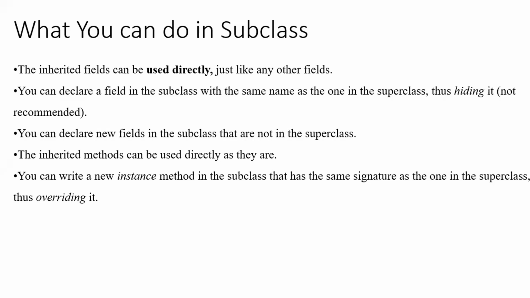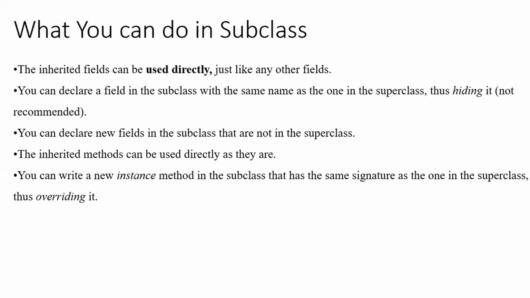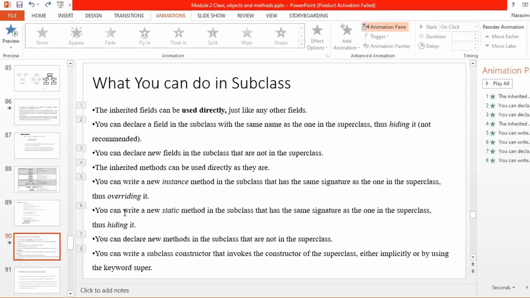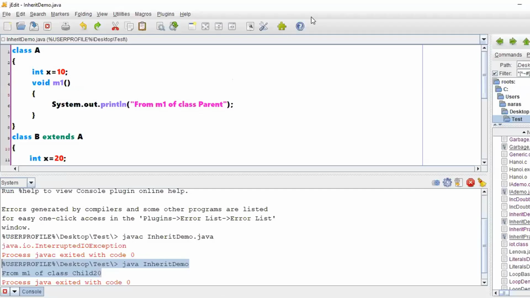What I am saying is, whatever method definition you have given in the superclass, if you write the same method again in a subclass, the previous definition will be erased and the new definition will come into existence. So what does it mean? Let me quickly go through the program and show you what exactly this statement means.